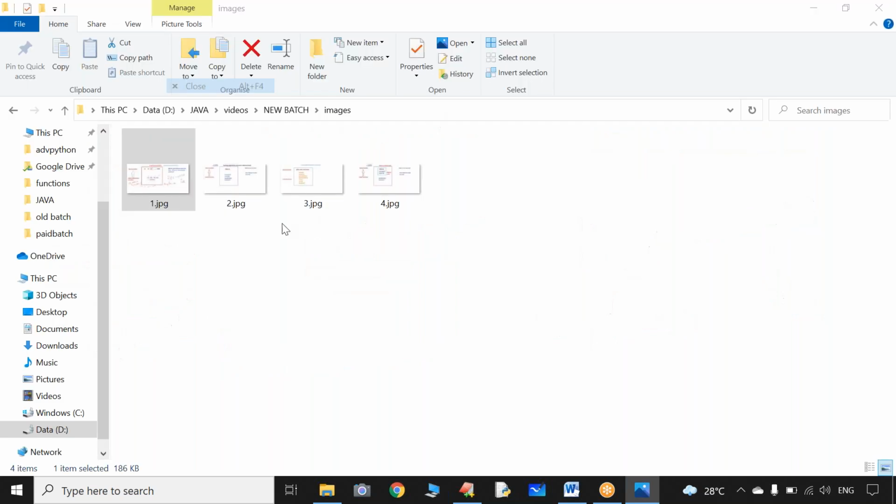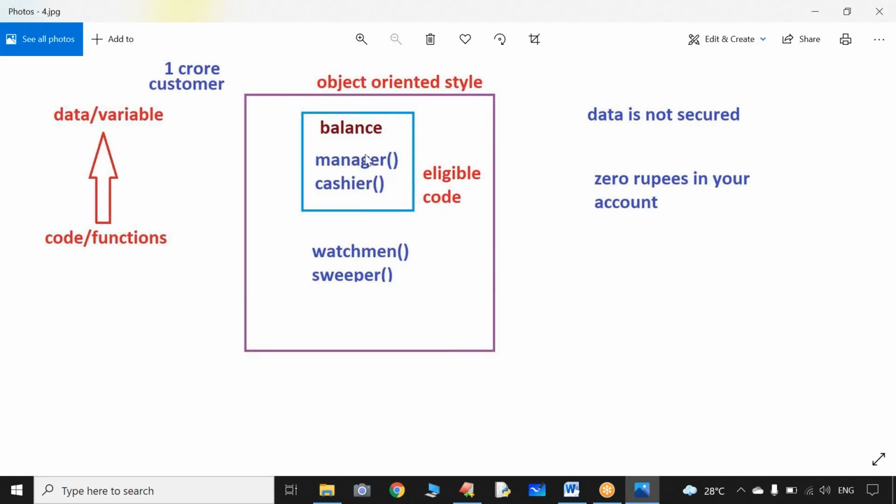So because of these reasons, object oriented methodology became more popular when compared to procedure oriented, because we can overcome the drawbacks of procedure orientation in object orientation. Sir, as per your knowledge, can anyone tell me, according to banking terms and regulations, who is eligible to access the balance? General scenario. Sir, either a manager, in the absence of the manager, cashier also is eligible. So why don't you club them?